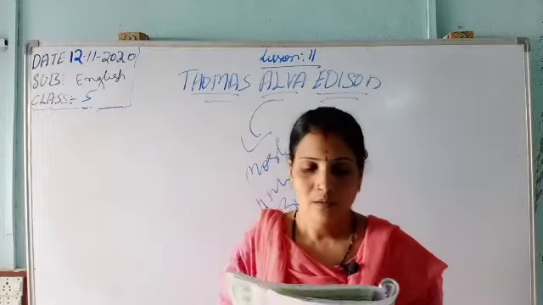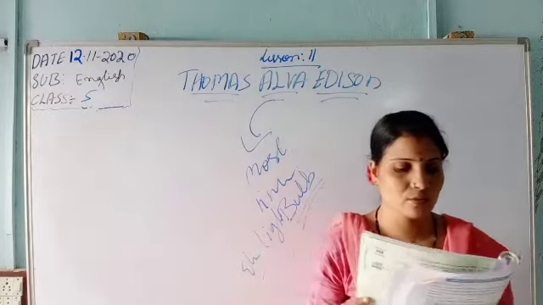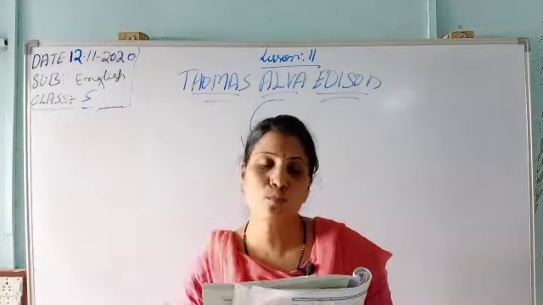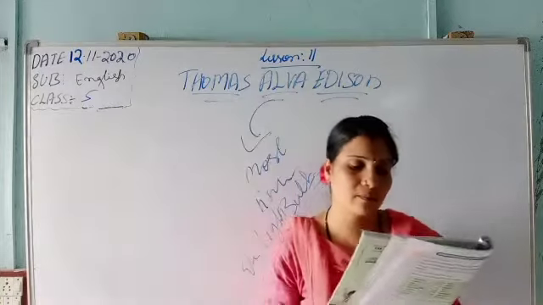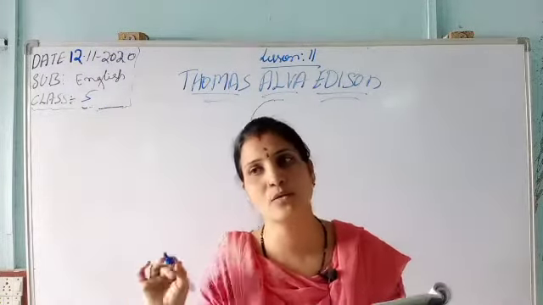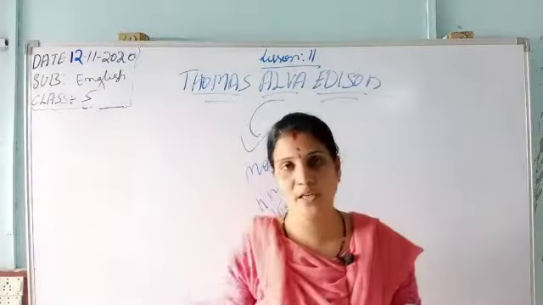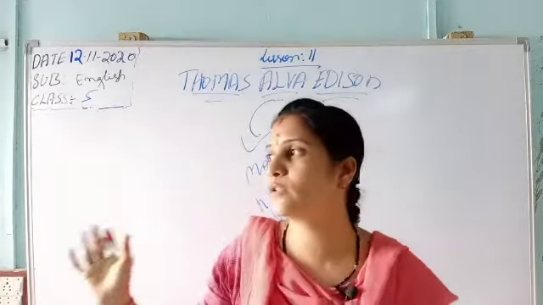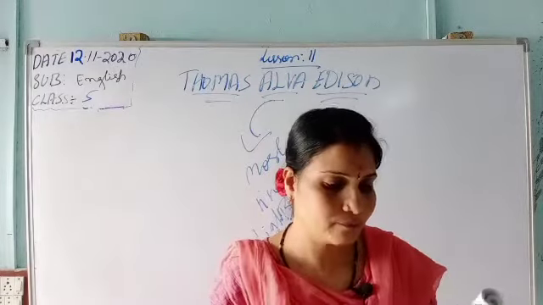When Edison was born, electricity had not been put to much use. By the time he died, entire cities were lit by electricity. When he was born, there was no light, no use of light. When he died, the whole surroundings were glowing with electric light.